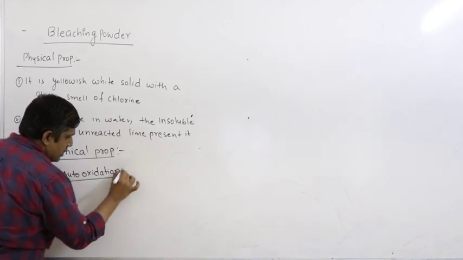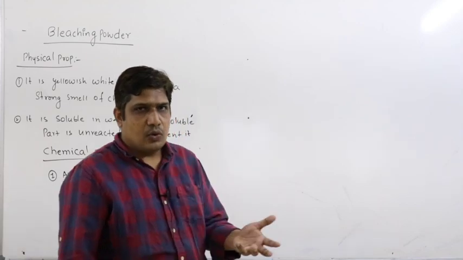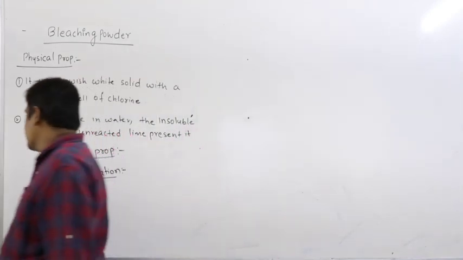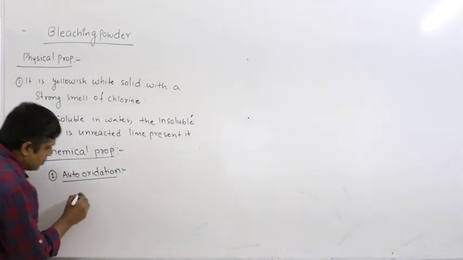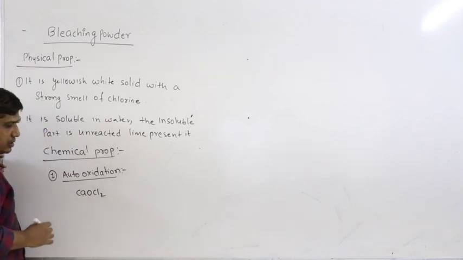Bleaching powder undergoes auto-oxidation. That means when you expose it to air, it undergoes self-oxidation, self-decomposition, right? So I am taking the Odling formula CaOCl2.